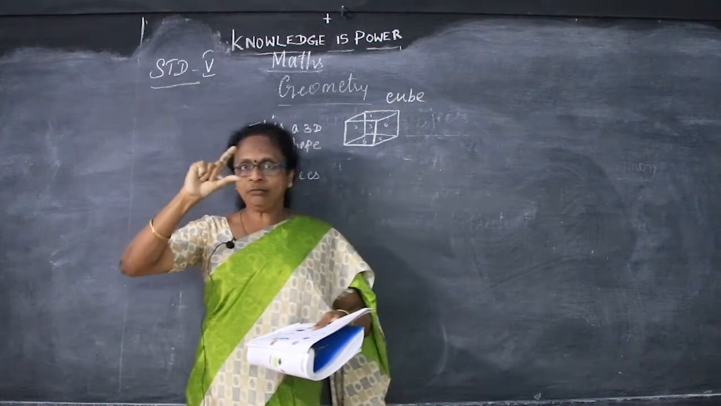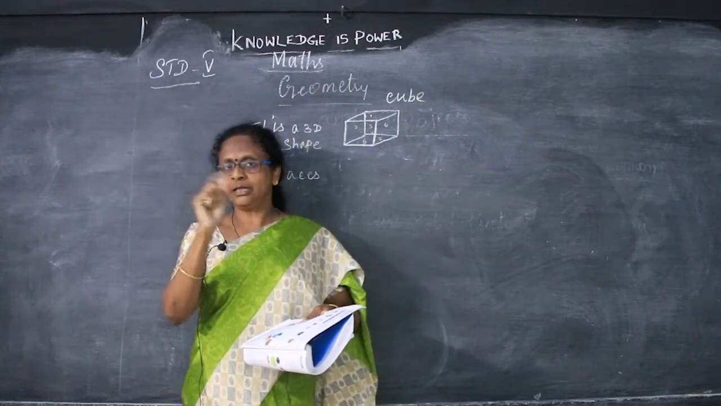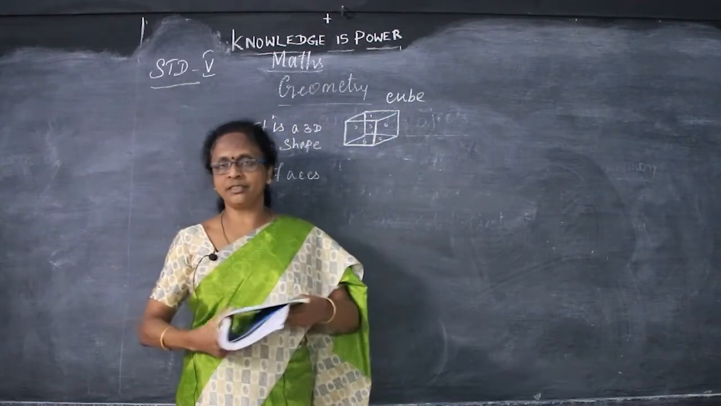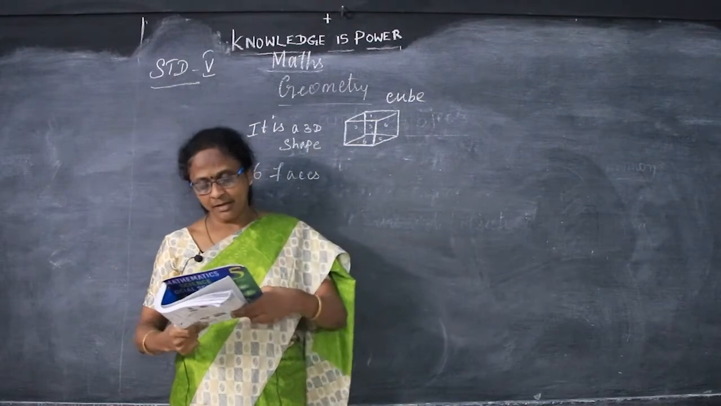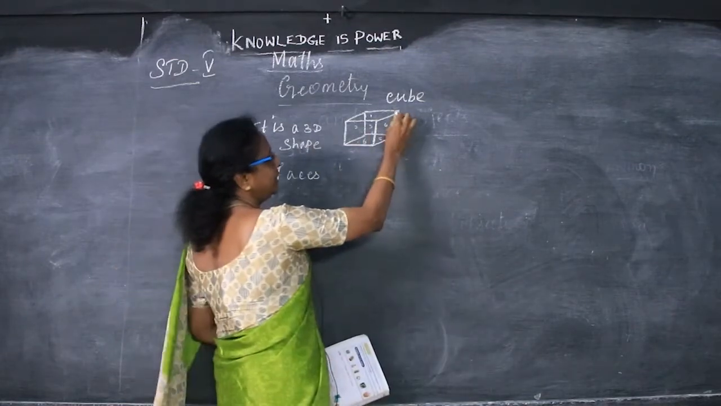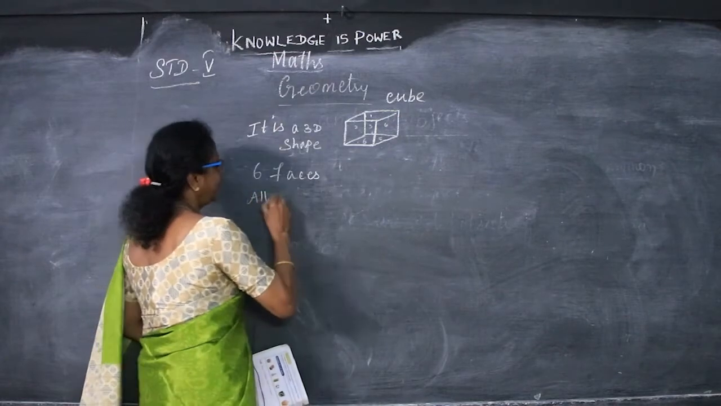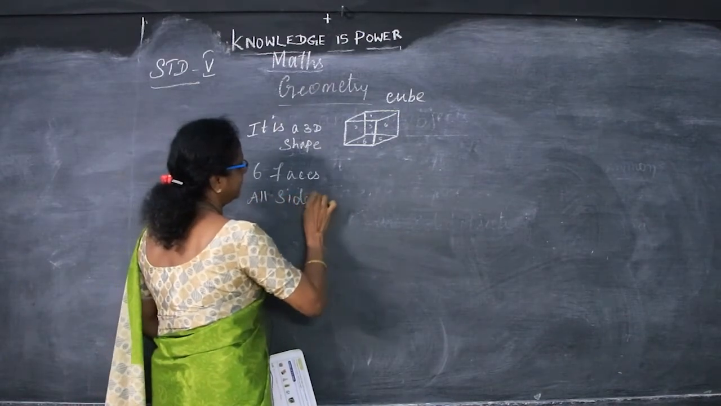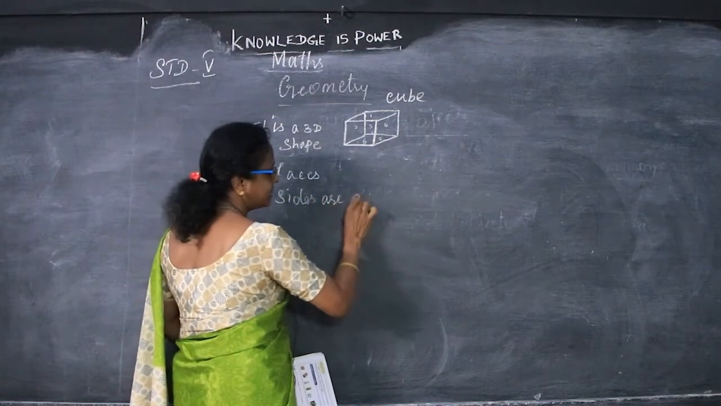Up and down, the 4 sides, and then bottom and top. These are the 6 faces. And all these sides are equal.